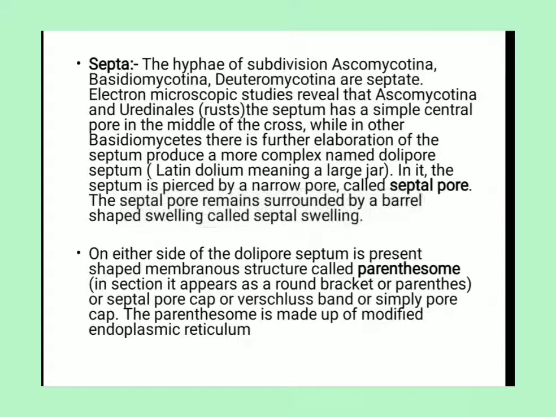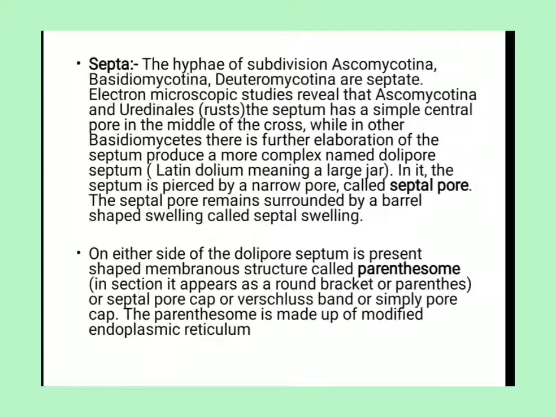On either side of the dolipore septum there is a membranous structure, and it is known as the parenthesome. The parenthesome in this section appears around the bracket and parenthesis, with the septal pore cap, vesicular band, and the simple pore cap. And the parenthesome is made up of modified endoplasmic reticulum.